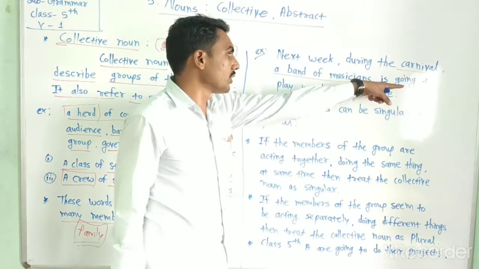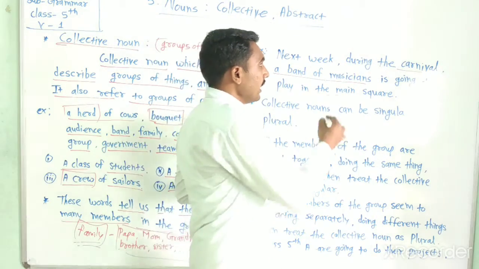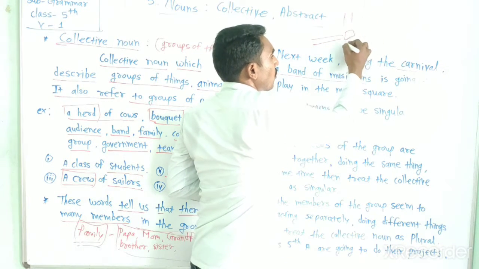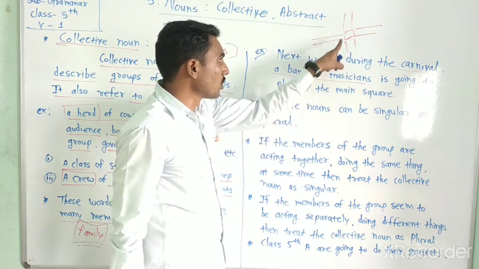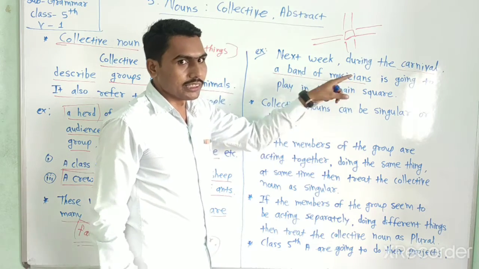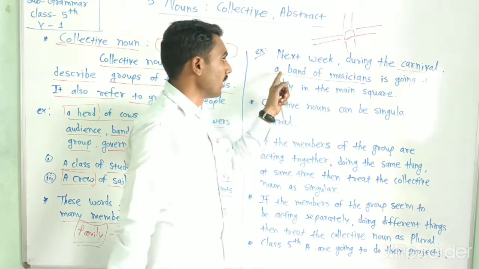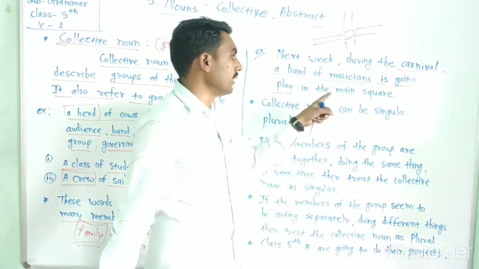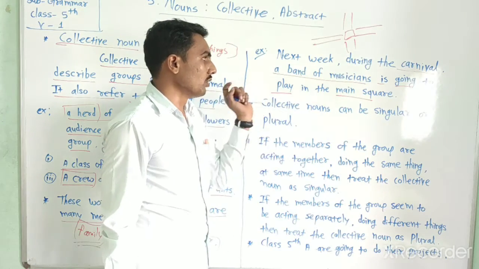Next week during the carnival, a band of musicians is going to play in the main square. Musicians are those who play the organs or instruments. Remember this, a band of musicians is going to play in the main square, and a band of musicians is a collective noun.